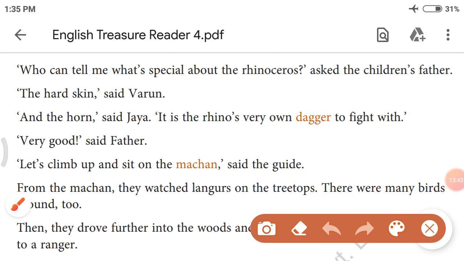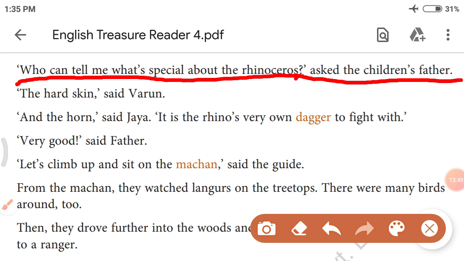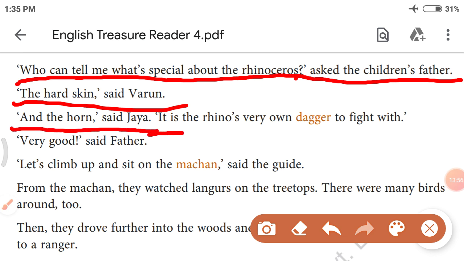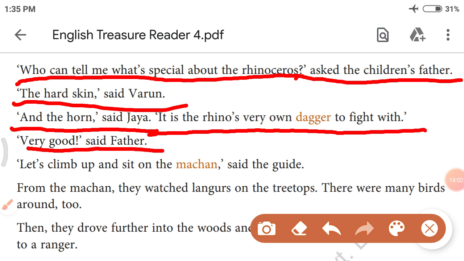Let's see again. "Who can tell me what's special about the rhinoceros?" asked the children's father. "The hard skin," said Varun. "And the horn," said Jaya. "It is the rhino's very own dagger to fight with." "Very good," said father. "Let's climb up and sit on the machan," said the guide.